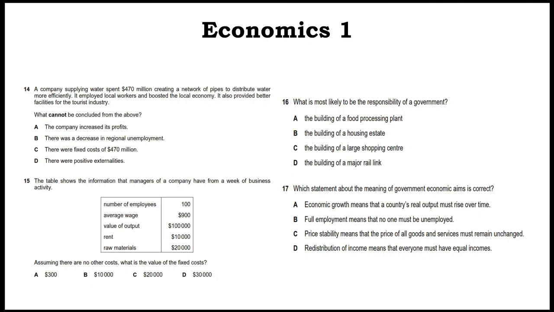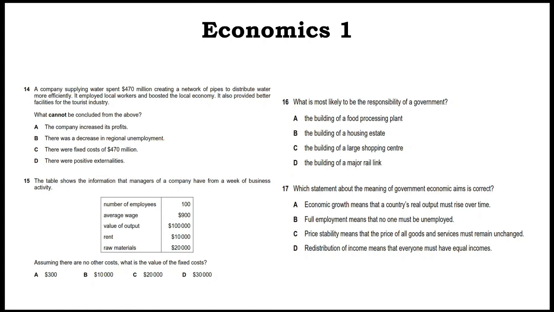Company profits, the company increased its profits. We are not sure. Why? Because they are not talking about profits. Okay, let's see. B. There was a decrease in regional unemployment. Yes, that is true. Fixed cost 470. That is true. Positive externalities. That is true. So A is the answer. Tourist industry is not the direct benefit. That is indirect, an external benefit.